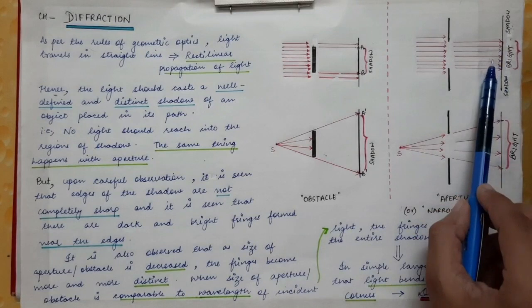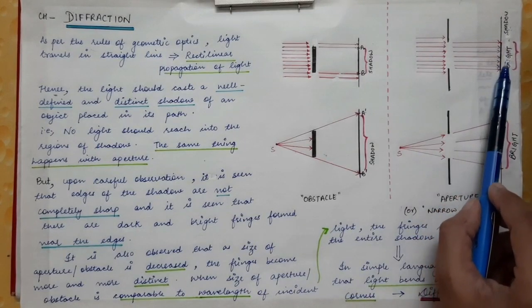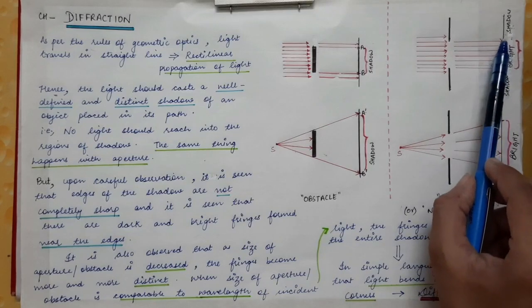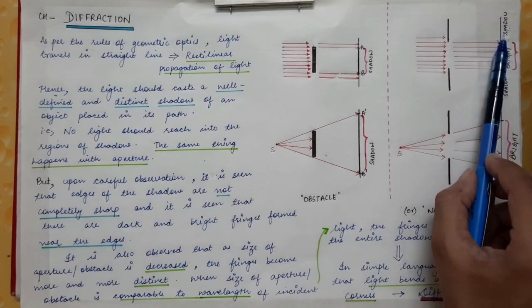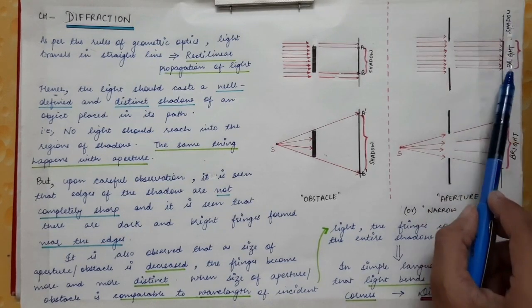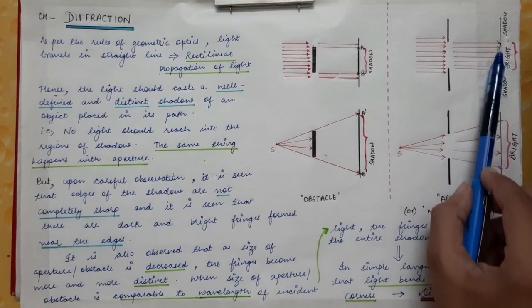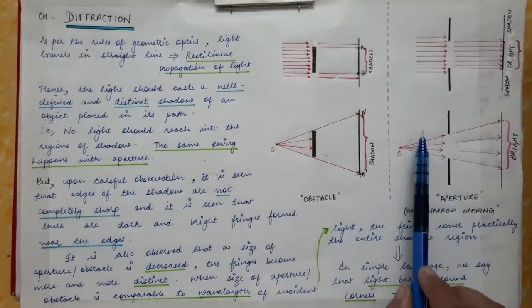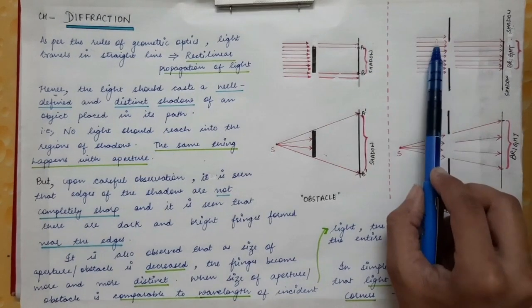So this region over here where the light falls on the screen will be completely bright, and the region where no light falls will be completely dark. So that will be the geometrical shadow region, and here you will get the bright spot. The same thing has been shown with the spherical wavefront. So this was the plane wavefront.